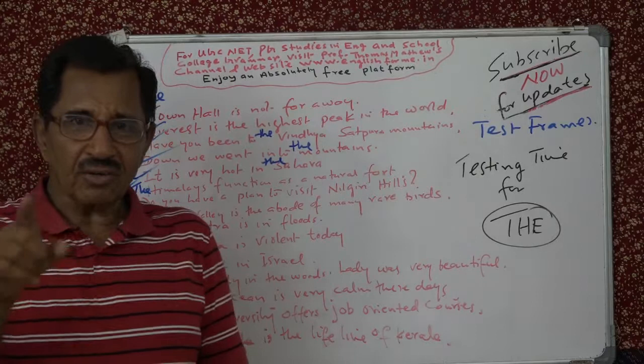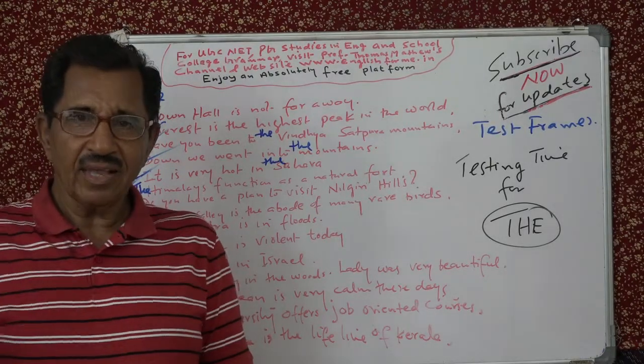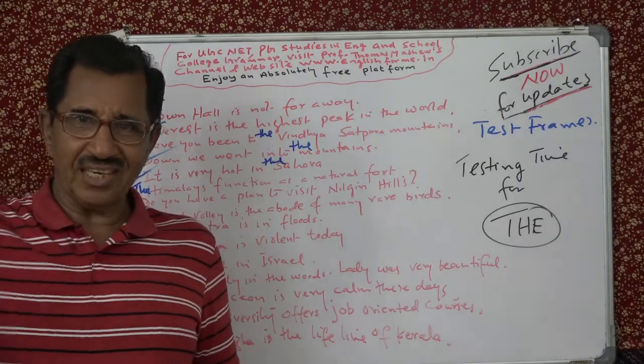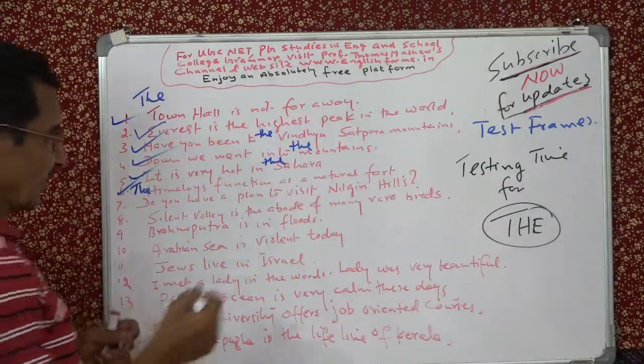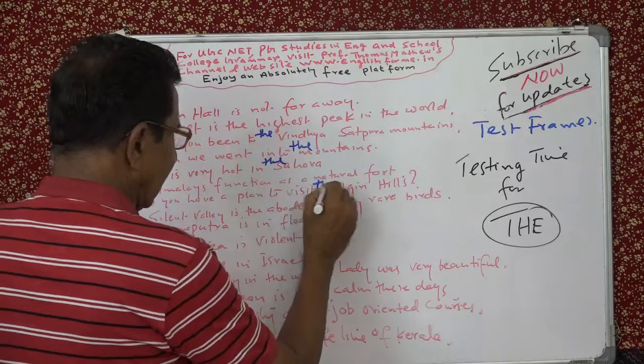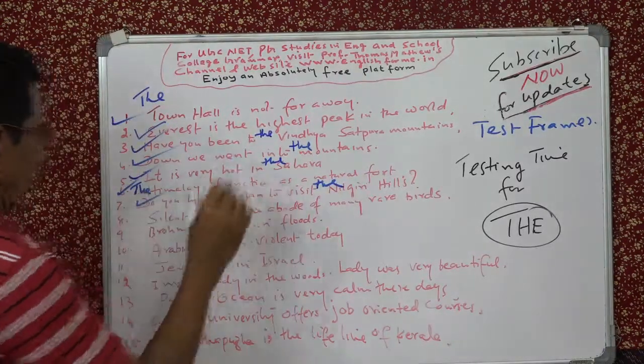Do you have a plan to visit Nilgiri Hills? Should you use the or not? You should use the. Why? Because Nilgiri Hills, you have got many hills, a range of hills. So you have to use the. Visit the Nilgiri Hills. Okay, next.